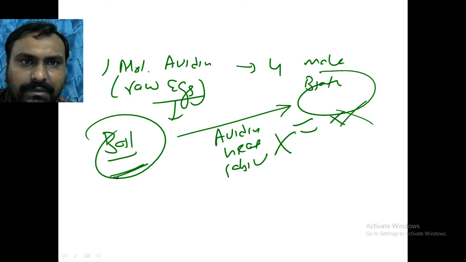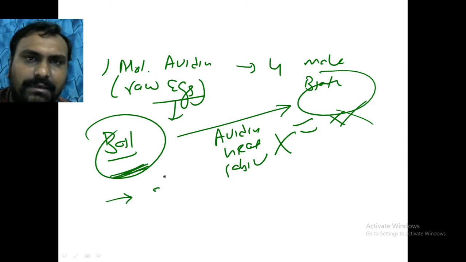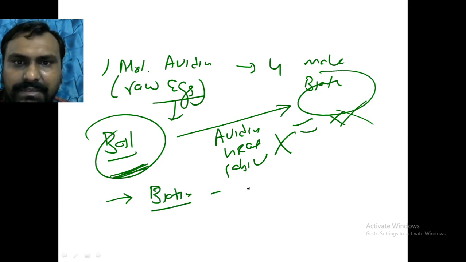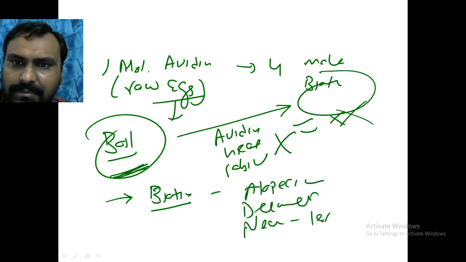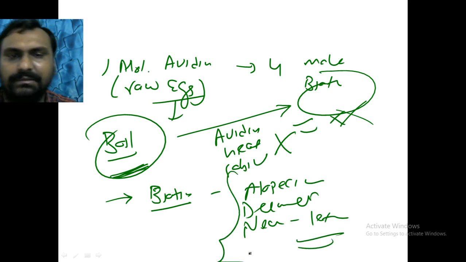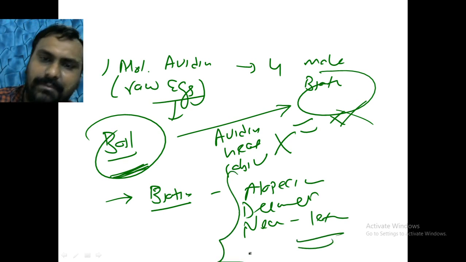If a person takes raw egg or not enough amount of biotin, as such it is present everywhere, plant and animal tissue, biotin is there. Okay, but if deficiency occurs, the main feature is alopecia, then dermatitis, and neurological symptoms like lethargy, depression. These are the main features of biotin deficiency. So this is all about the vitamin B7.